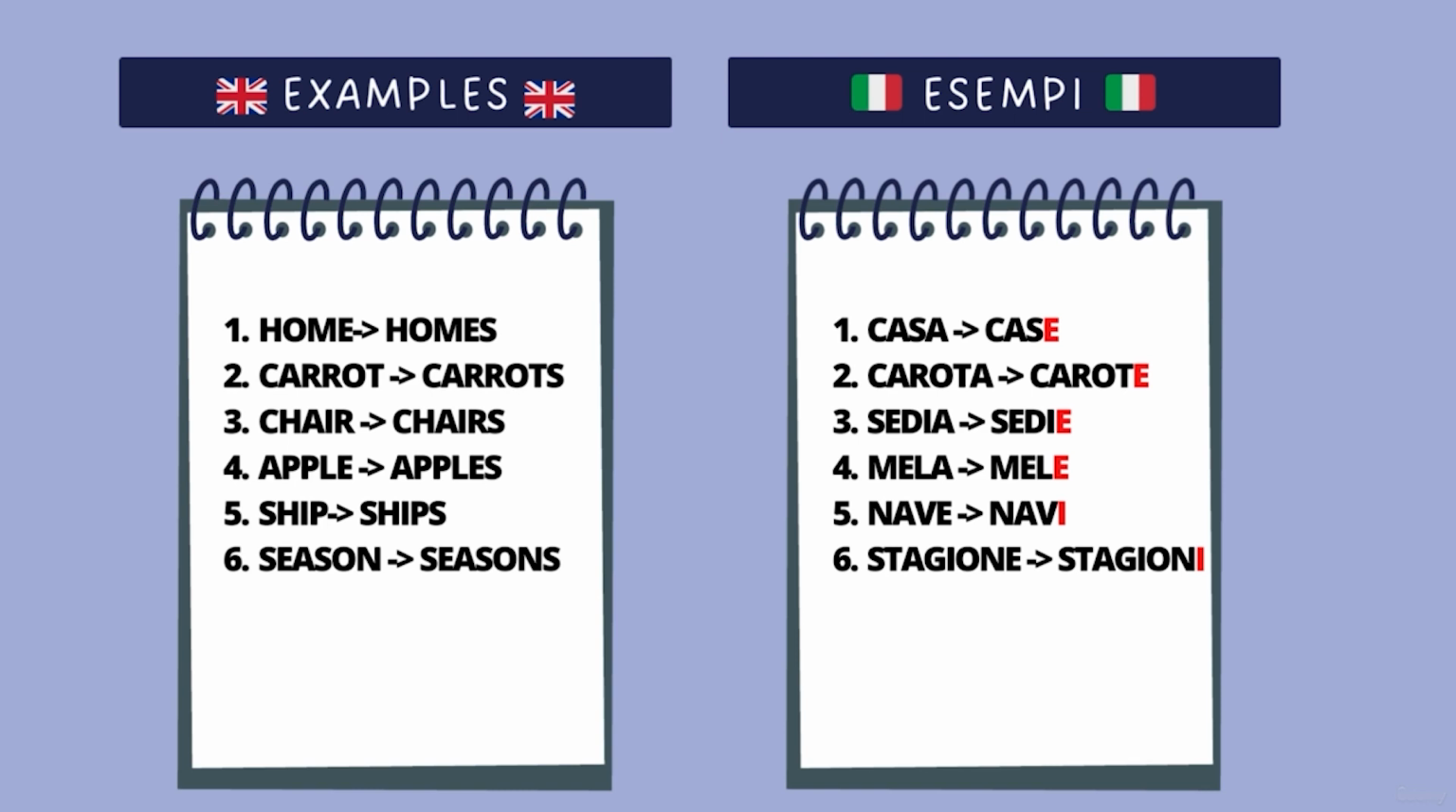Let's see some examples with words that finish with the E. Ship and ships in Italian is nave, and the plural is navi. Season and seasons in Italian are stagione, and the plural is stagioni. So I hope that through these examples, the rule is much clearer.